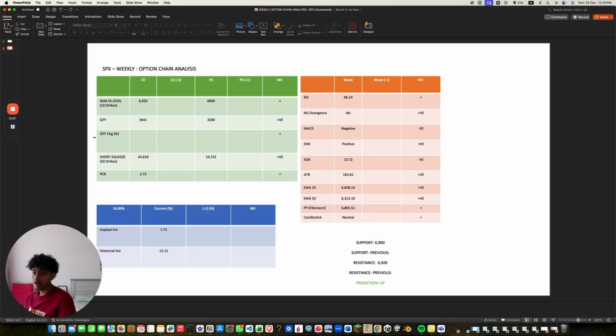The short squeeze is higher for CE, which is positive, and the PCR is 2.73, which we don't have a comparison for right now, so we'll keep it as neutral. Implied volatility is 7.72% and the historical volatility is 12.15%.